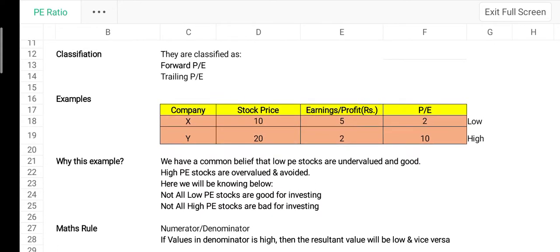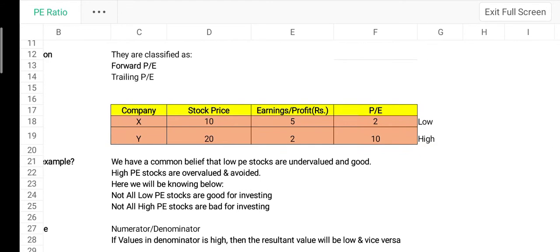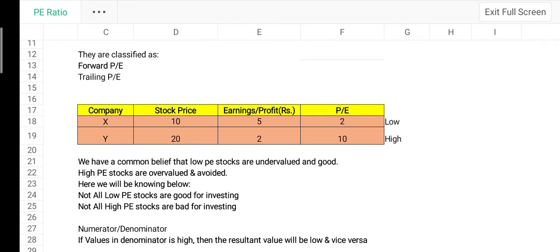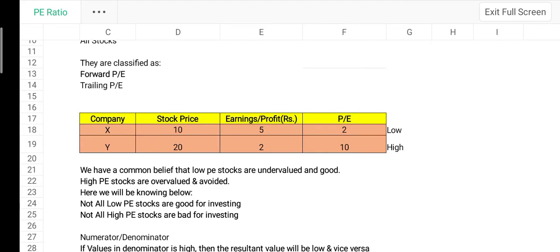So look at this example. Company X's stock price is 10 and its earnings are 5, so its PE ratio is 2. And company Y has a stock price of 20 and its earnings are 2, so its PE ratio is 10, which is high compared to company X. Company Y has a high PE ratio. So what does this mean? Should we buy company X because it has a low PE ratio?